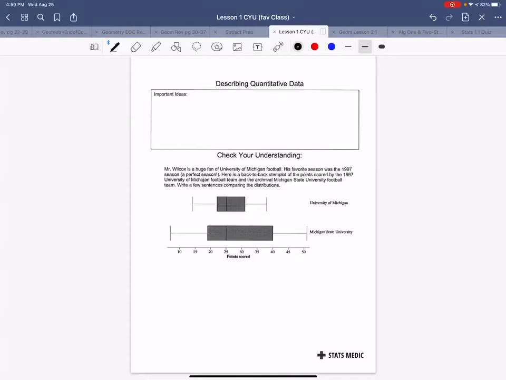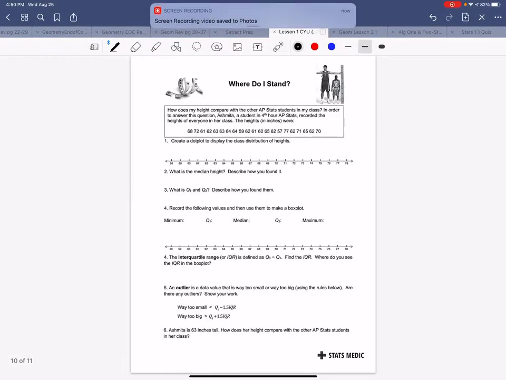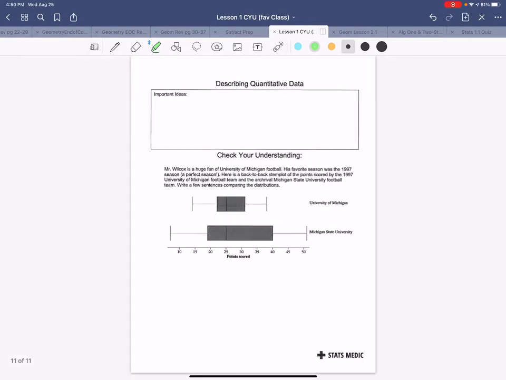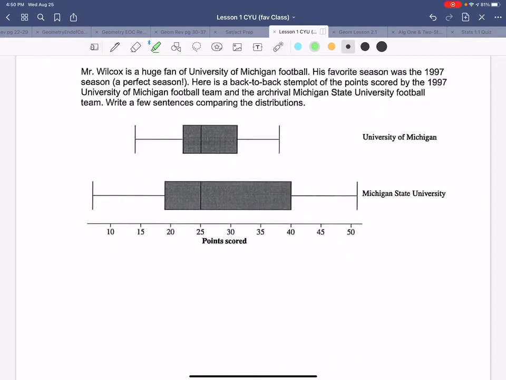How's it going? We did this activity, Where Do I Stand? And we learned a lot of new vocab, right? Outliers, interquartile range. We finally found a way to define them, even though we've used them in other classes. And we learned how to make box plots. Some of us already knew. Others of us are like, oh, okay, that makes sense.